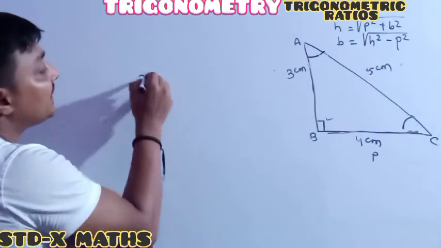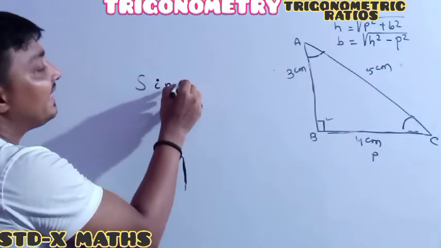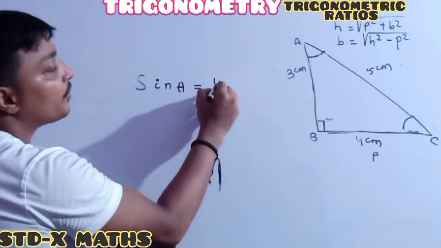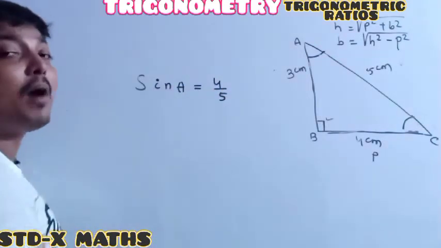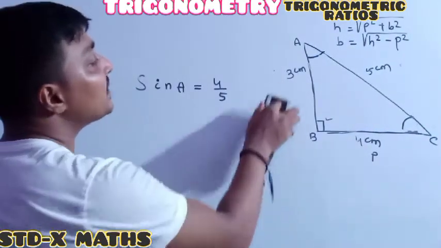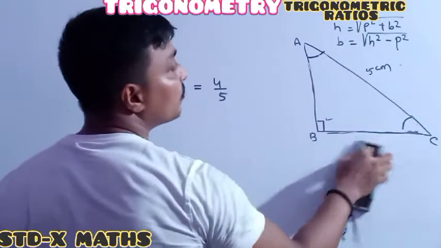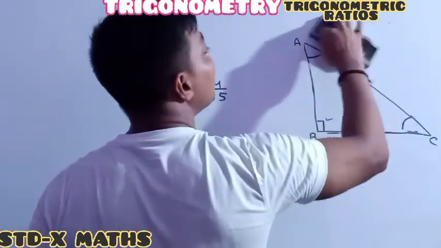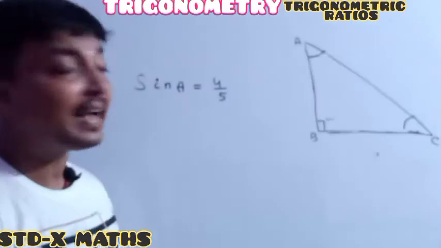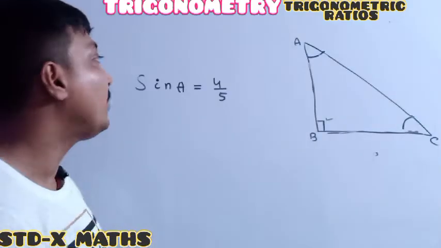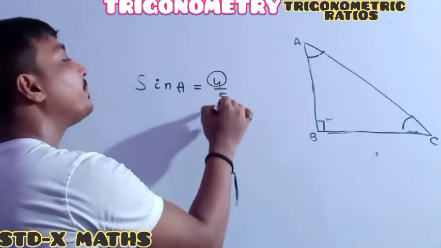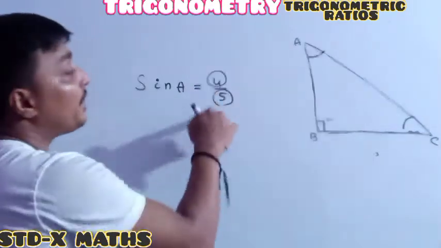Suppose it is given that sin A is 4 by 5. One of the trigonometric ratios is given. See the question: ABC is a right angle triangle, right angled at B, and it is said that sin A is 4 by 5.